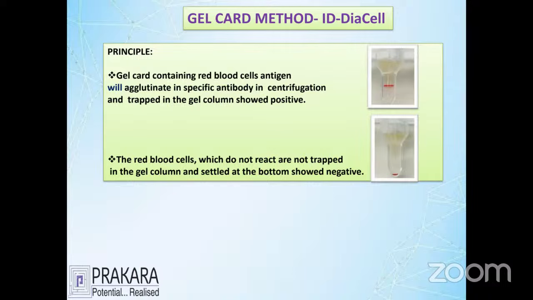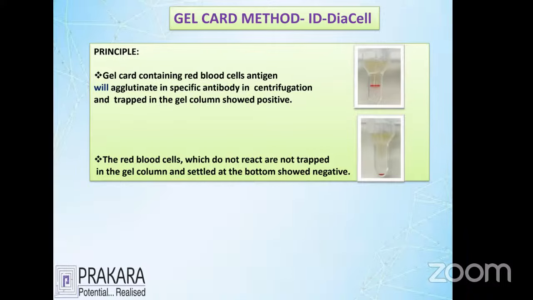As I said earlier, the antigen-antibody reaction forms a button formation. It gives the agglutination. Here you are not able to see any agglutination in the picture, but instead we are seeing the trapping. In the first picture, the positive, you can see that antigen-antibodies are trapped at the top. If the report is negative, the antigen-antibody has not reacted, and it has come to the bottom. So this is called a negative report. The first one is called a positive report. So how do we trap the antigen-antibody? Because of the presence of antigen-antibody, they react and give a positive or negative result.